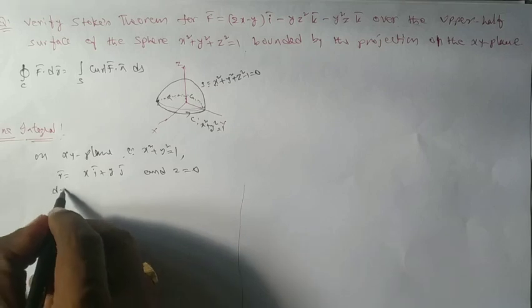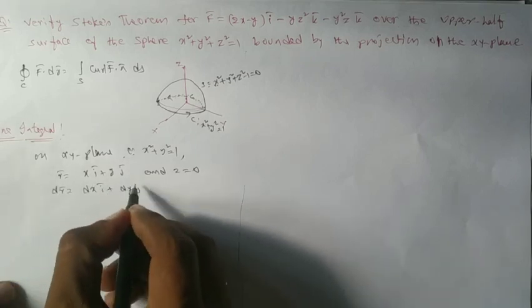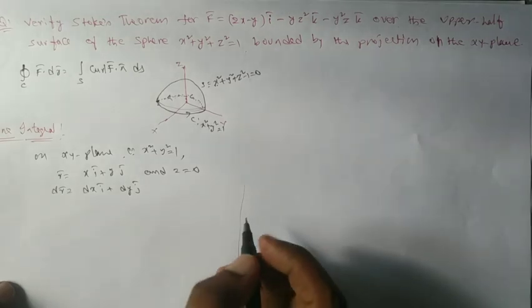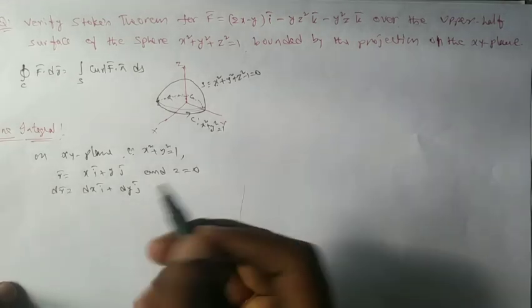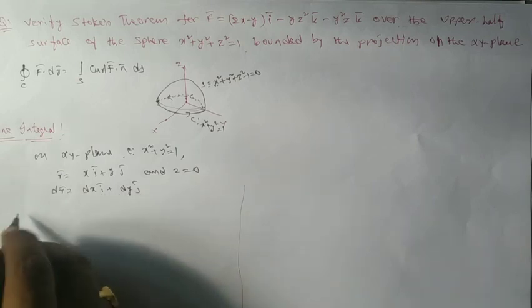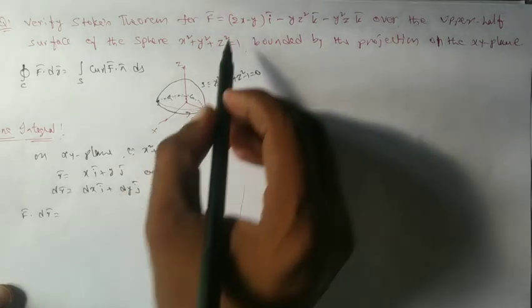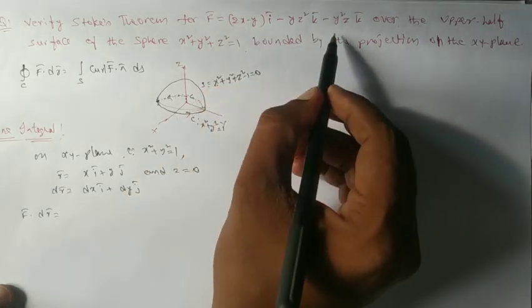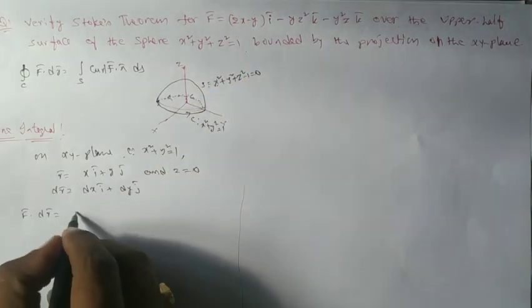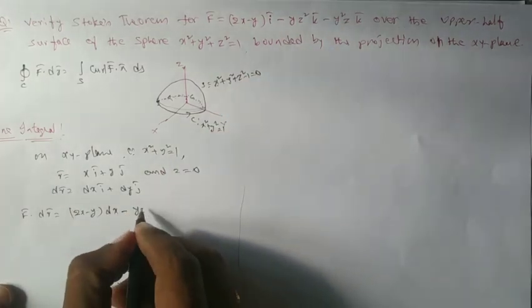So dr bar becomes dx i bar plus dy j bar. That's all. z value is 0, so dz is also 0. So we have only dr bar equal to dx i bar plus dy j bar. Now let us take F bar dot dr bar. Once you observe that F bar is like this, F bar dot dr bar means we have (2x minus y) dx minus yz square dy.